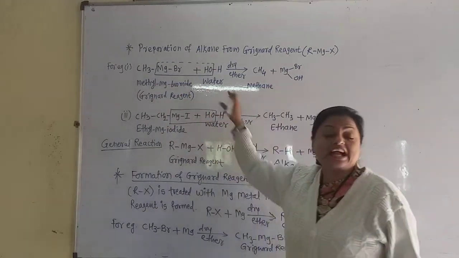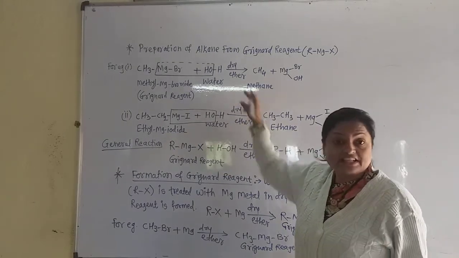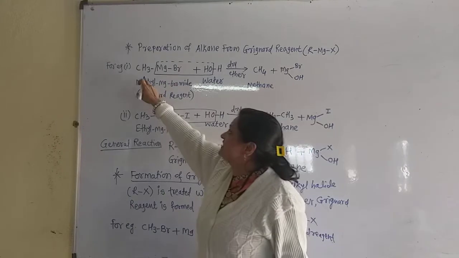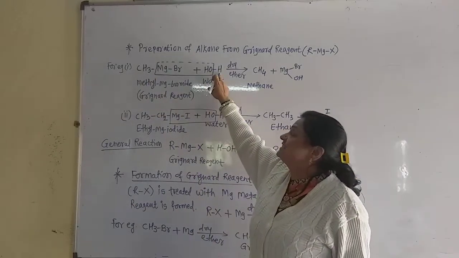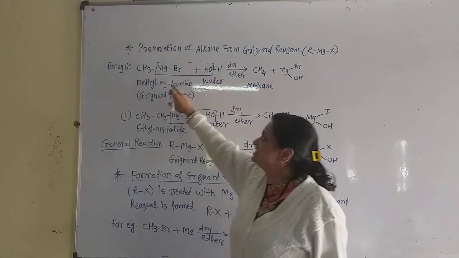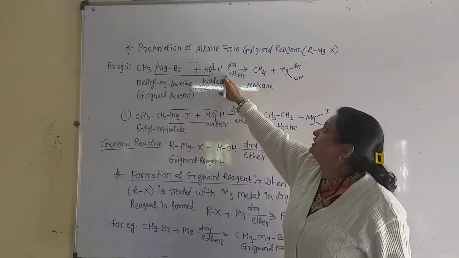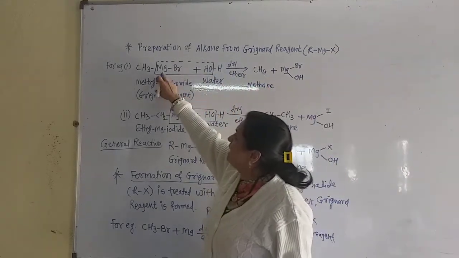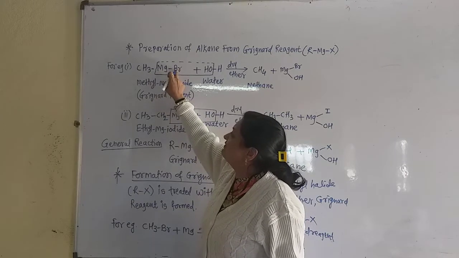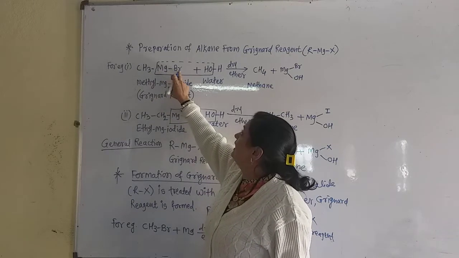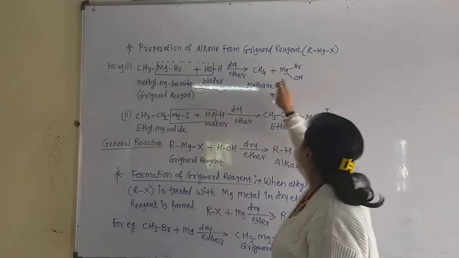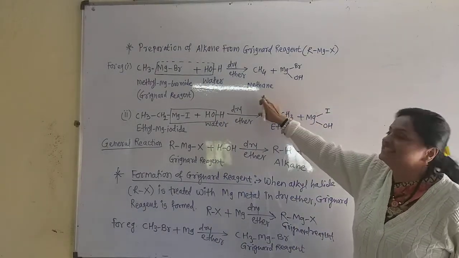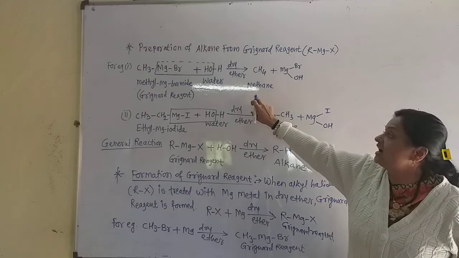When it reacts with water in the presence of dry ether, there is formation of alkane. This CH3 and this hydrogen of water, CH3 plus H gives CH4. Now alkane is obtained and this Mg is divalent, so one valency has the bromide and another valency has the hydroxyl group. This is the byproduct, but the main product is the alkane.